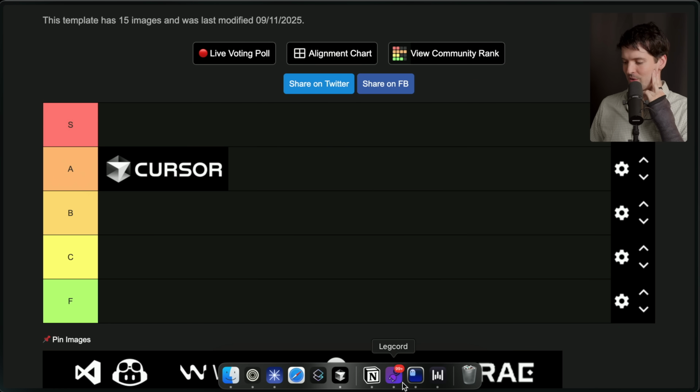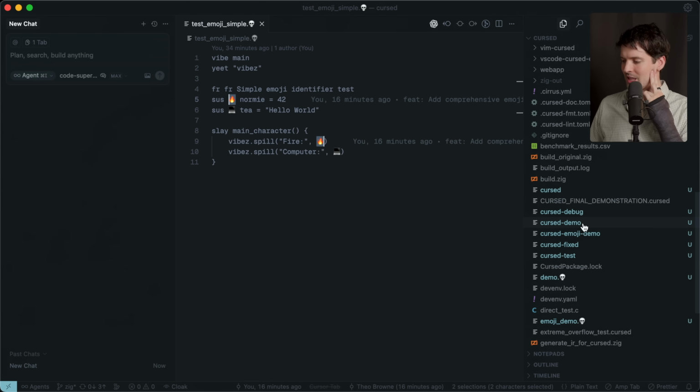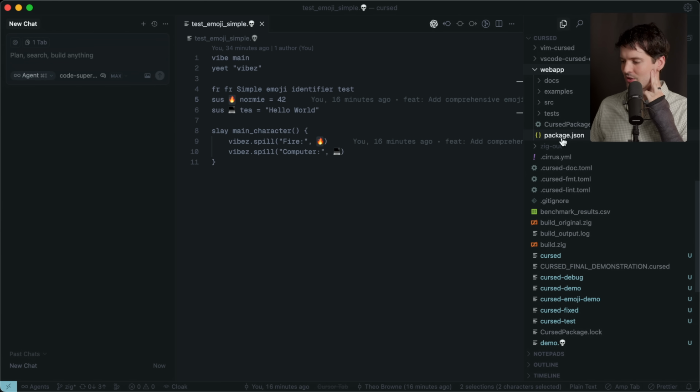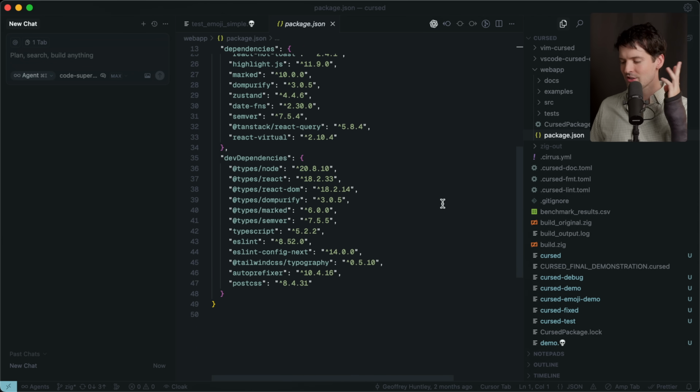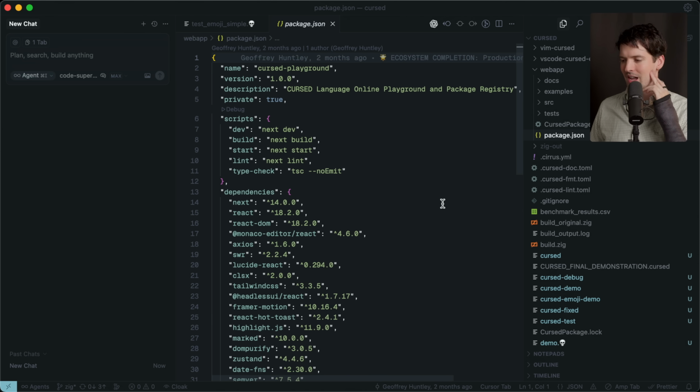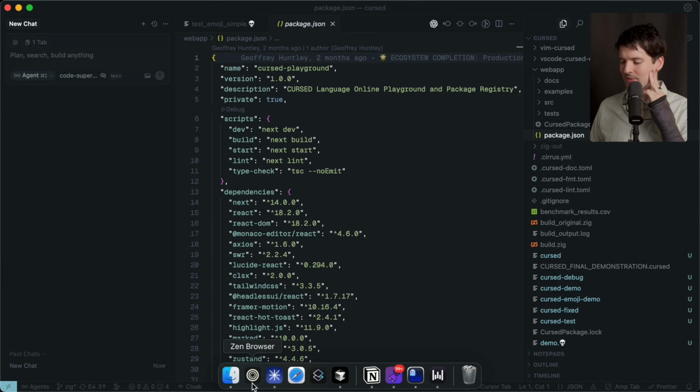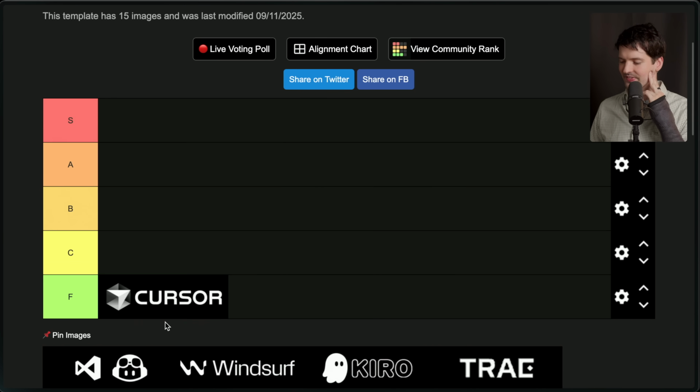Cursor also shows you the code really big. The majority of your editor is used to show you code. But who actually looks at code? Come on, guys, it's 2025. So obviously, Cursor is not for vibe coders, which means it's an F tier.